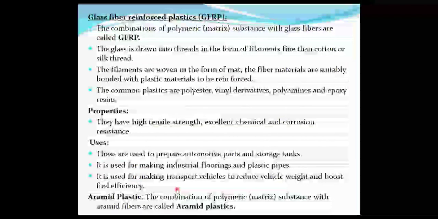The cloths are made up of fiberized materials, and those fiberized materials are combined with the aromatic amide. The polymer combined with aromatic amide gives rise to aromatic amide plastic, which has excellent bullet penetration resistant property.